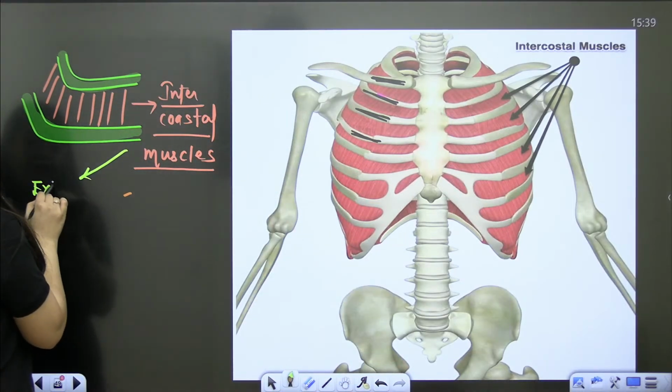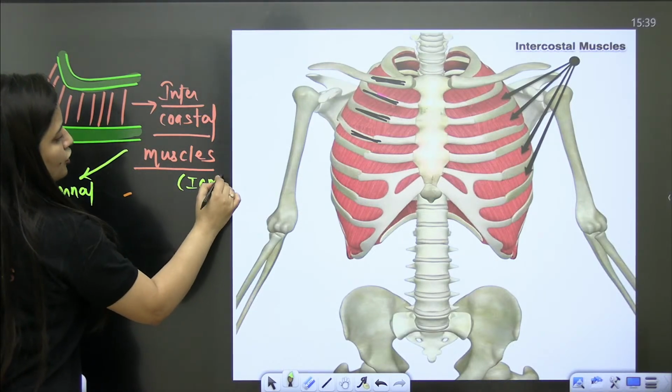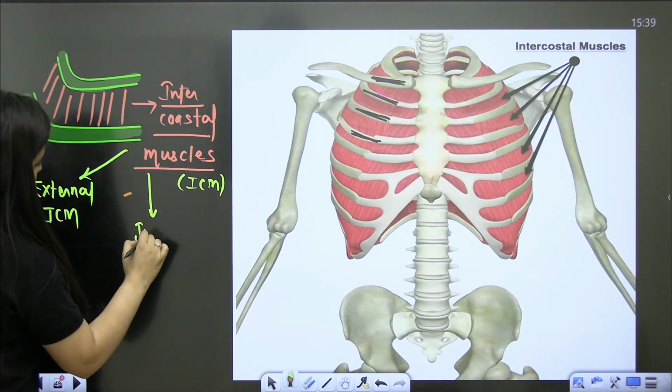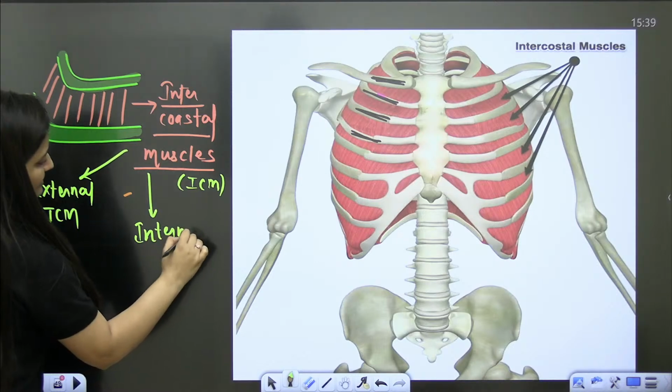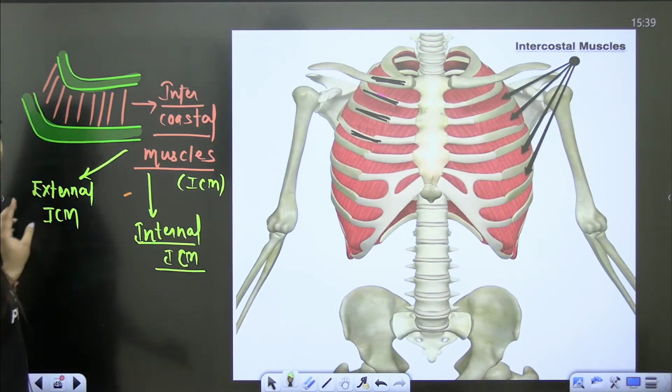For intercostal muscles, let's use the short form ICM: external ICM and internal ICM.